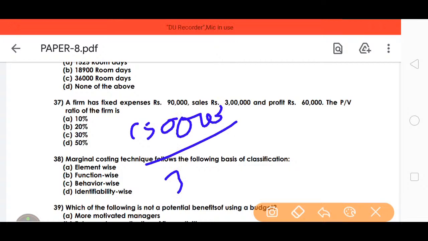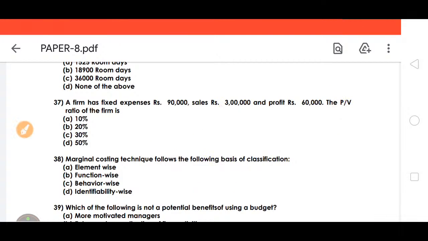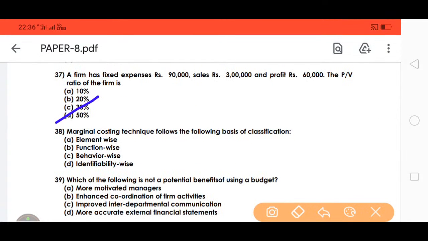1,50,000 divided by 3 lakhs, we got 50%. So 50% is the profit volume ratio of the firm. So D is the right answer.